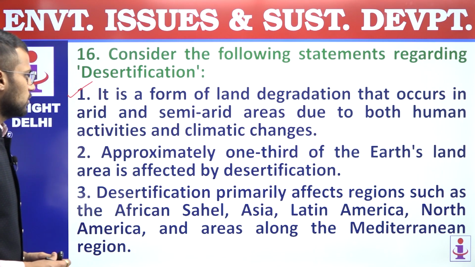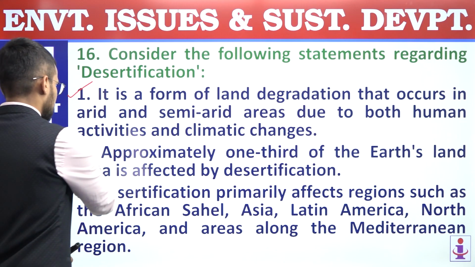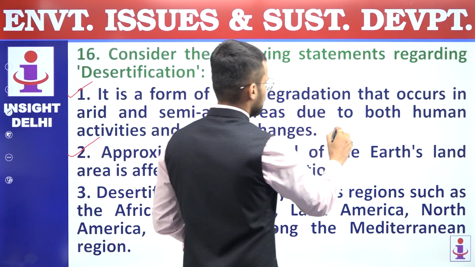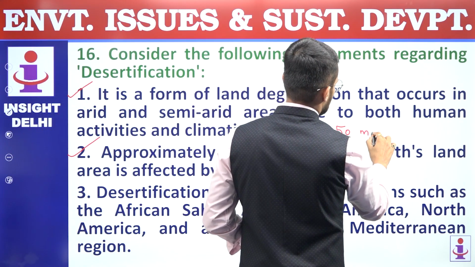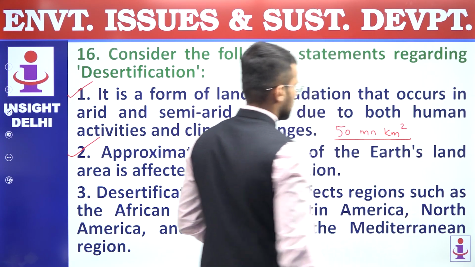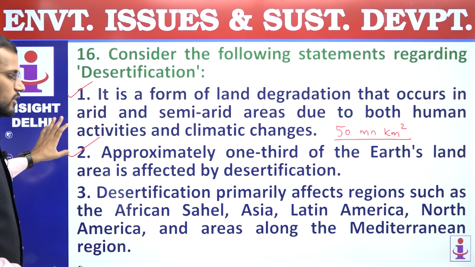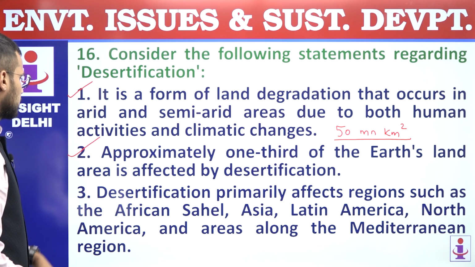Second, approximately 1/3 of the Earth's land area is affected by desertification. So this is again a correct statement. Approximately 50 million square kilometer of area is affected by land degradation or desertification. So it is 1/3 of Earth's surface. Correct statement.